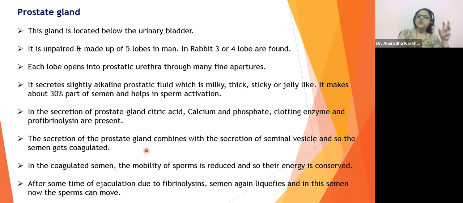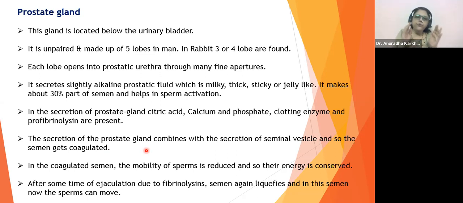Now the semen is jelly-like, so it will take a very long time for the spermatozoa to reach that fallopian tube and fertilize the egg. The movement of the spermatozoa becomes sluggish, slow because of that jelly. So to make it quicker, the jelly needs to be dissolved as liquid. Again, it has to get converted into a liquid.